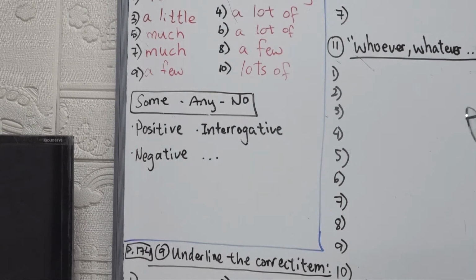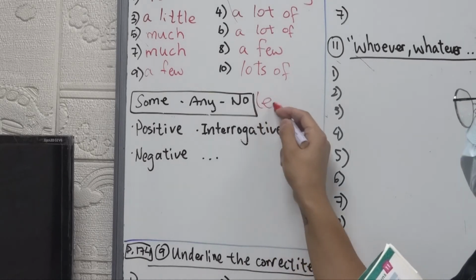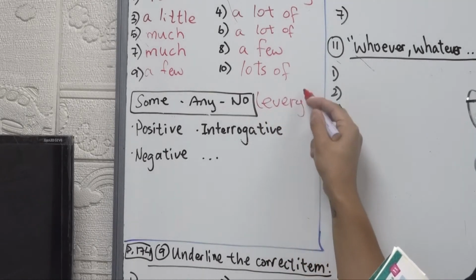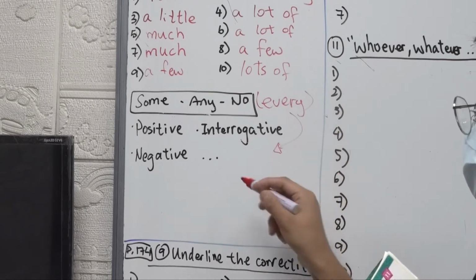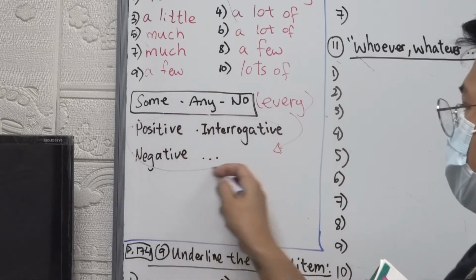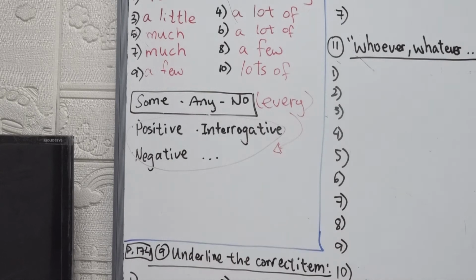But let's try to do it in practice because it might be a little tricky once we start practicing how to use these determiners: some, any, no, or even every. I'll put a bracket here that says every, and this is in the whole sense. Hope you understand what that means.